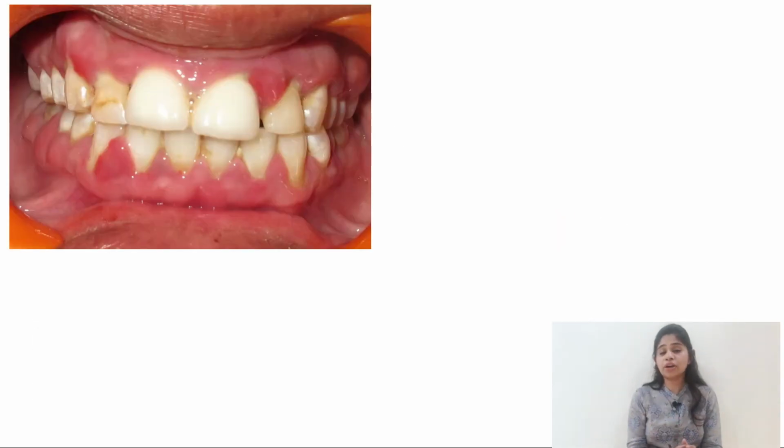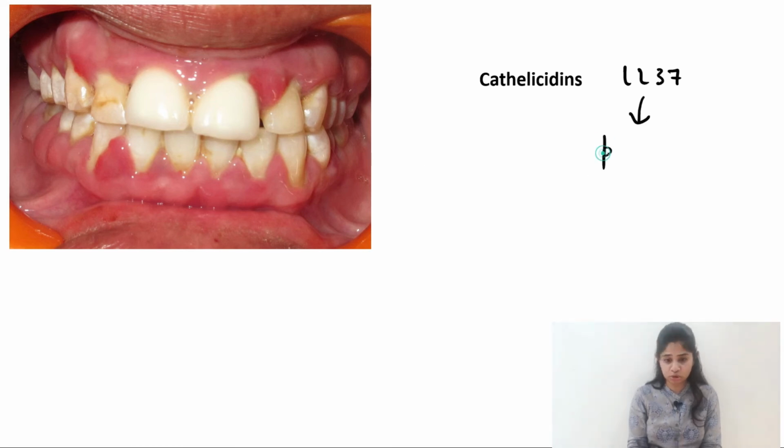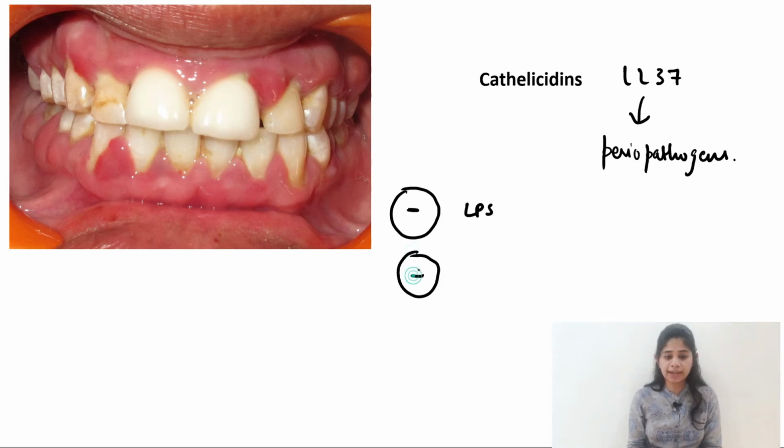Now let's talk about the role of the antimicrobial peptides in the oral cavity, and to be specific in case of periodontitis. So first let's talk about the cathelicidin. So we've spoken about the LL37 and how it is secreted in response to the periopathogens. So LL37 has direct bactericidal action that occurs against the LPS of a gram-negative bacteria, whereas if it is a gram-positive bacteria, it attacks the teichoic acid layer.